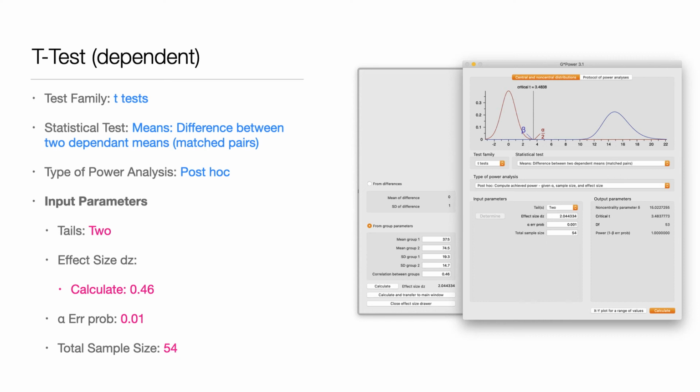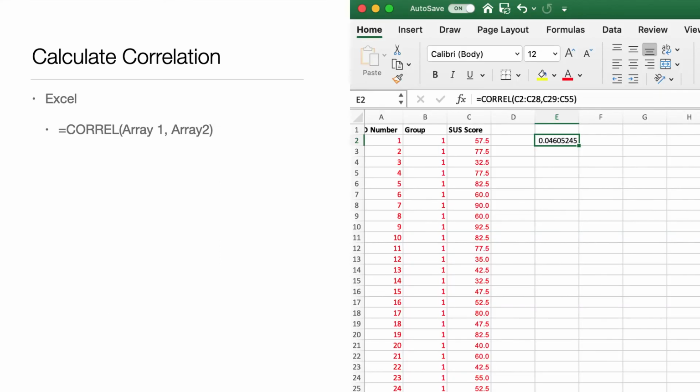Now, once you put all those bits in the drawer on the side, you press calculate and then transfer to main window. That puts the actual effect size you had into there. Now you might say that you already calculated the effect size. There are different ways you can calculate effect sizes. The measure which G*Power used is different to what I showed you, which is why you should use the drawer pop-out.